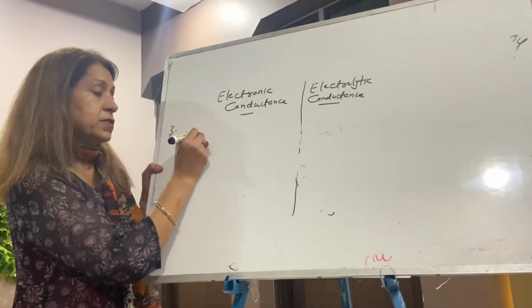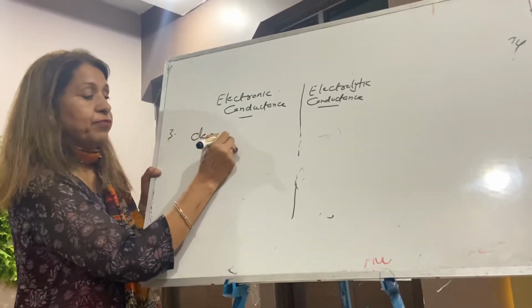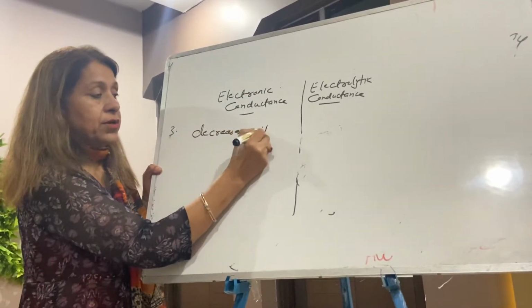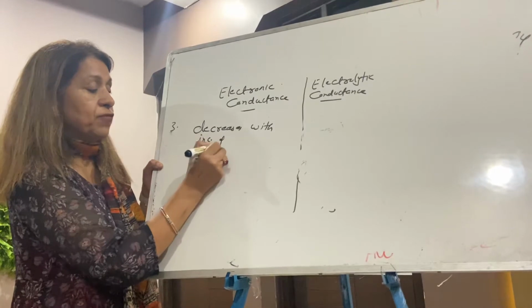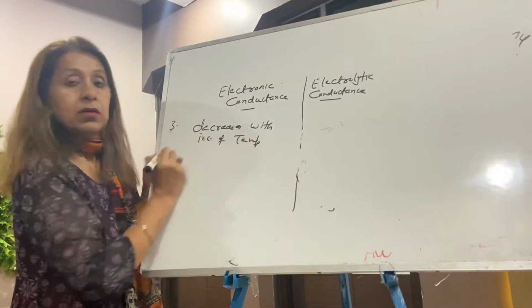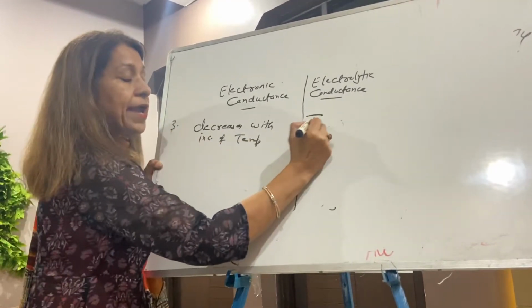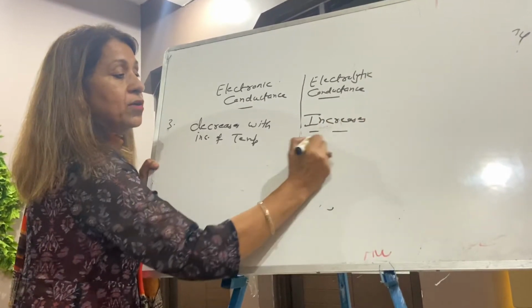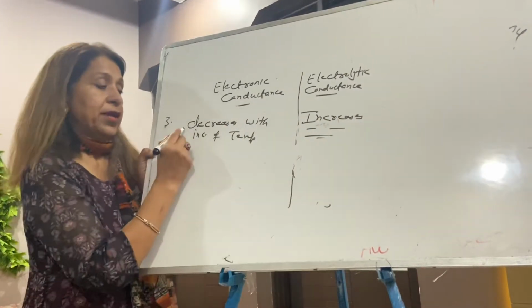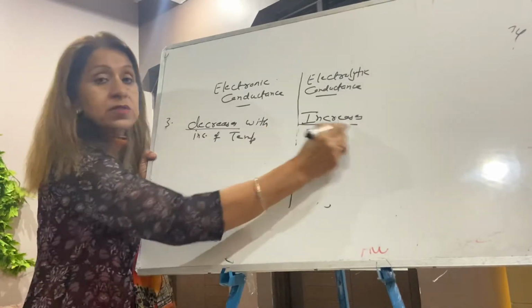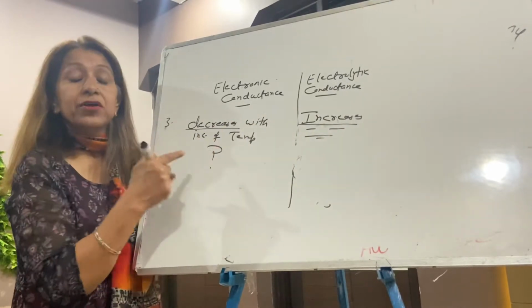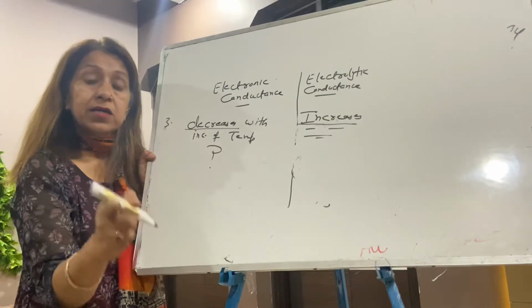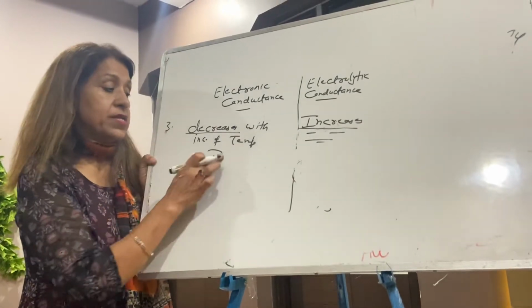And the last is third. Electronic conductance decreases with the increase of temperature, and electrolytic conductance increases with increase of temperature. The question is why it decreases. The conductance decreases with the rise in temperature.